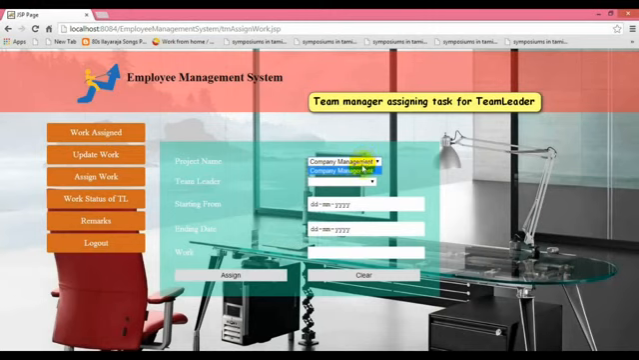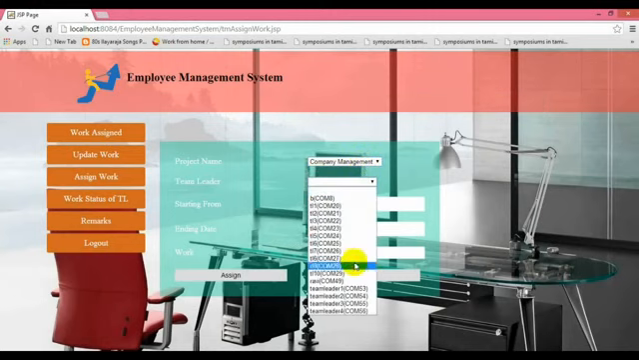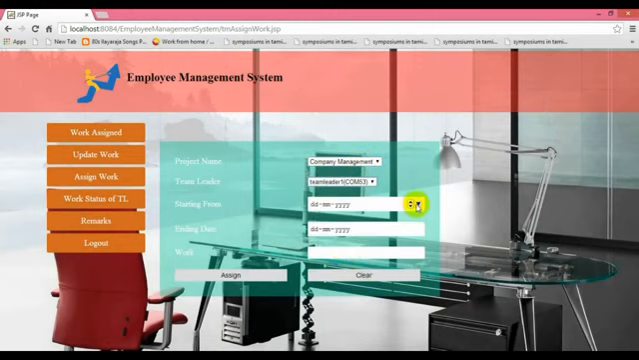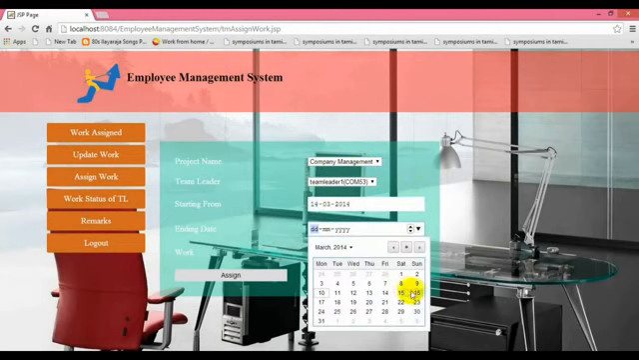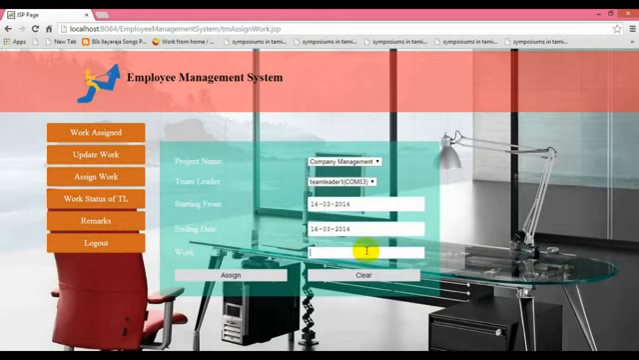Now we are going to the team manager to assign the work. So the project name as well as the team leader should be selected for the team manager, and the starting date as well as the ending date, and the work name we have to assign. So we are assigning the work name as 50% of the project. We have completed the 50% of the project. So again assigning.